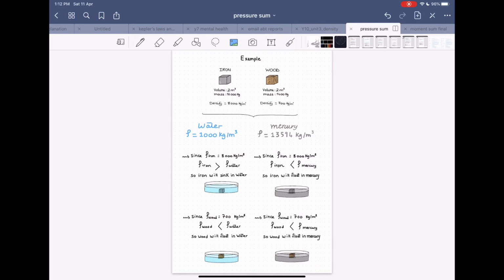So this shows that in order to decide whether an object will sink or float, we should always compare the density of the object with the density of the liquid that we're submerging the object in. Okay.